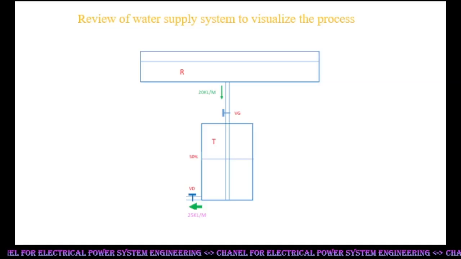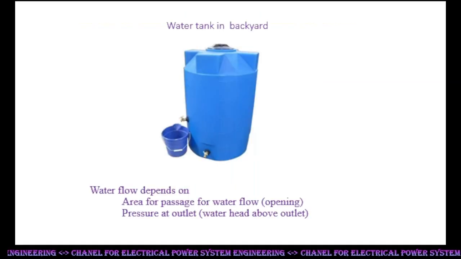Let us review a general observation before any comments on the answer. This is a backyard water tank used for routine household work. Water flow is adjusted as required by opening of the cock. The cock is opened fully for maximum water flow. But sometimes water flow is meager even after full opening of the cock.